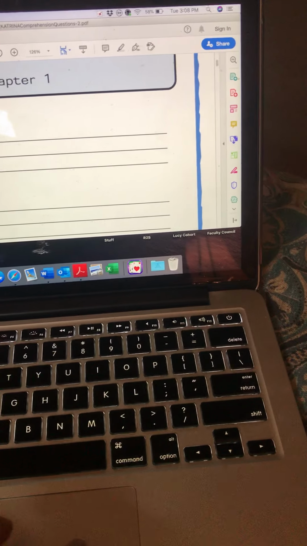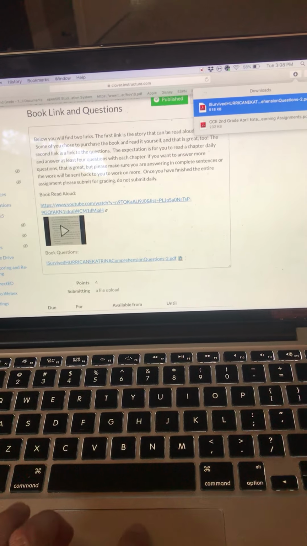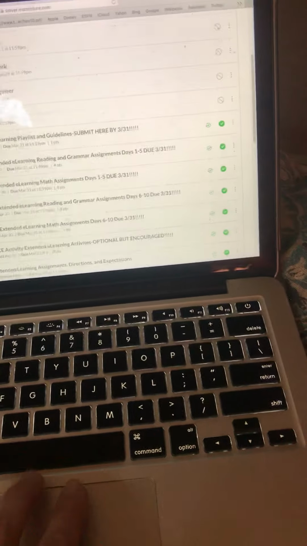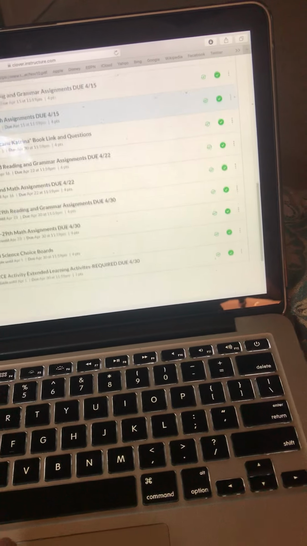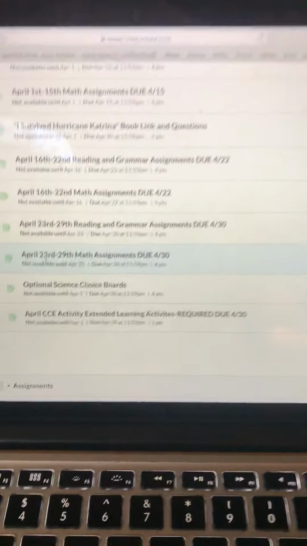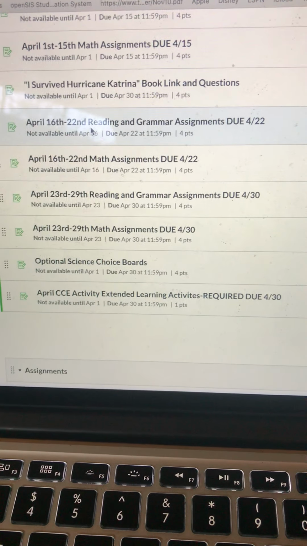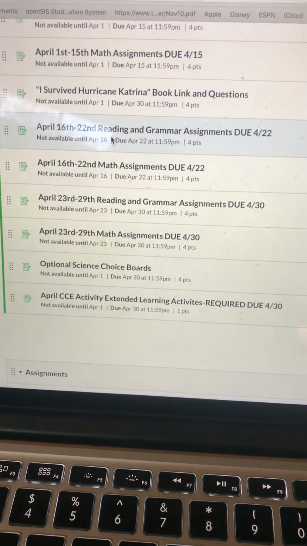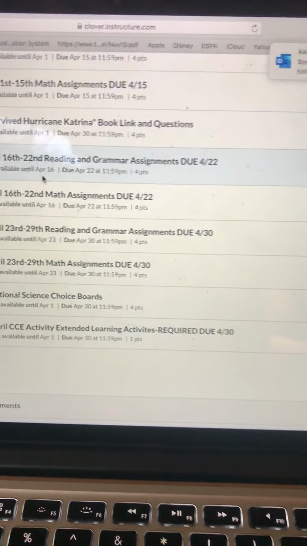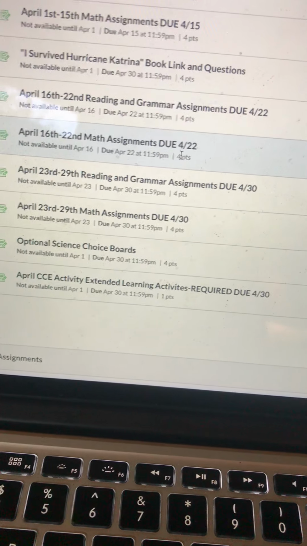Going back to our Canvas now. So this is your I Survived. This is the main reading assignment. Next, you won't be able to see all of this because this is my Canvas page, but you can see that the next reading and grammar assignments will become available to you on April 16th. Same for math, and then they will be due on the 22nd.